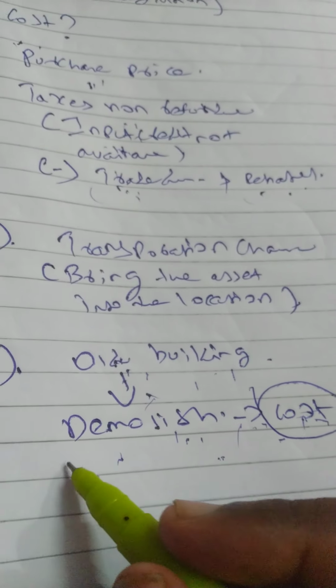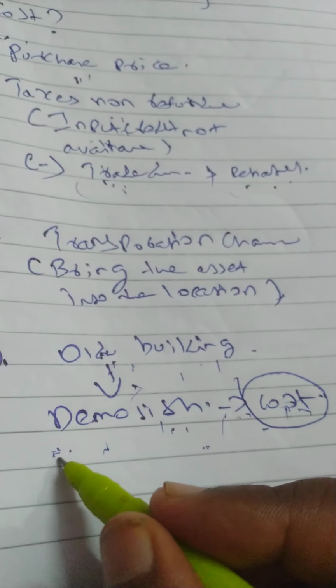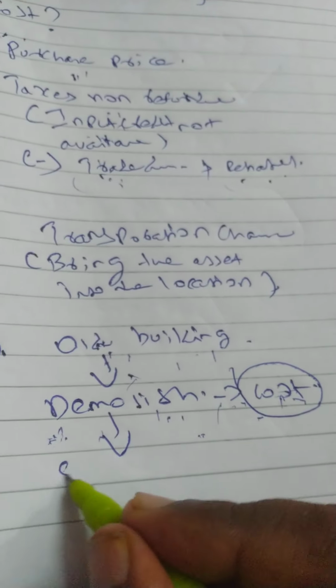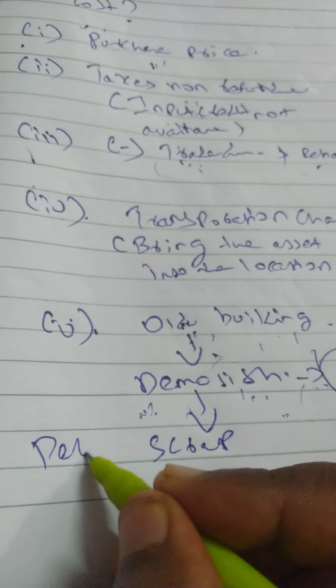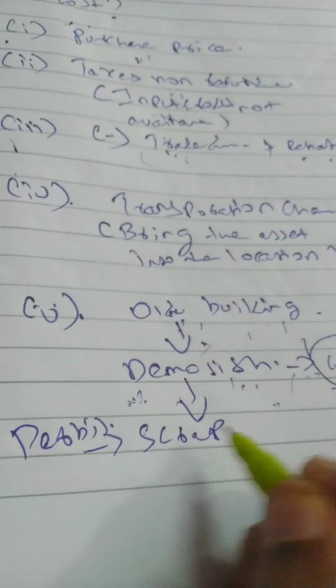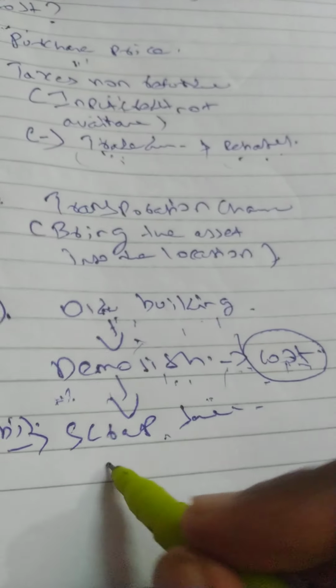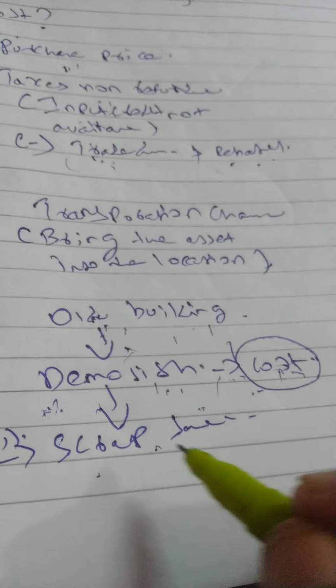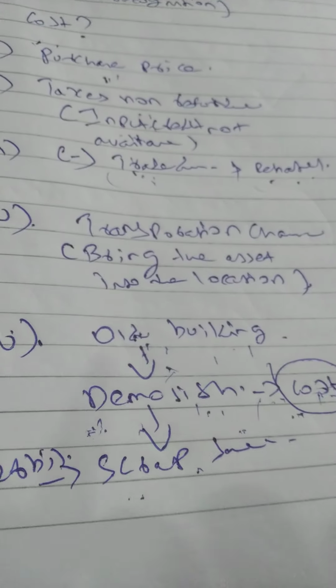For example, you can ask me, sir, I made some scrap sale. What did you sell as scrap? Old building debris will be there, no? It is called debris normally. I sold it to the local market. I got some money. This income you can adjust in the cost. This income you can adjust with this cost also. Okay, so this is the logic.